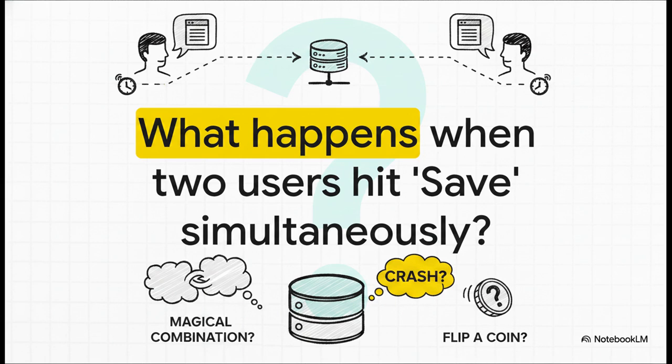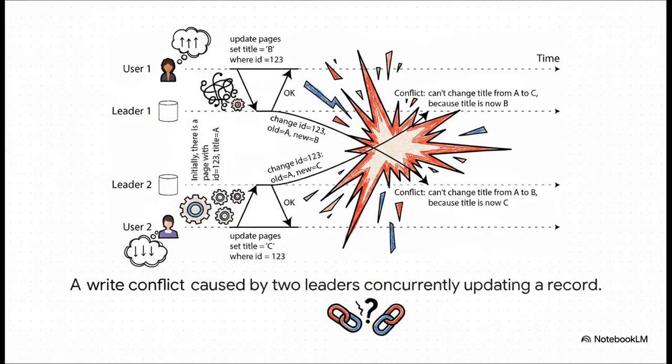They sit back, waiting that tiny fraction of a second for the save to process, completely oblivious to the massive collision that's hurtling through the network. What does the database actually do with this? Does it just crash? Does it flip a coin? Or does it somehow magically combine their thoughts into one sentence? Let's break down exactly how this scenario unfolds under the hood.